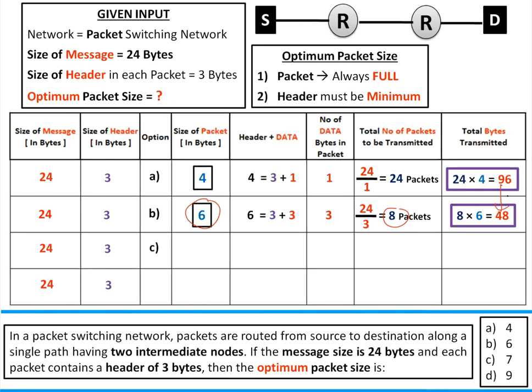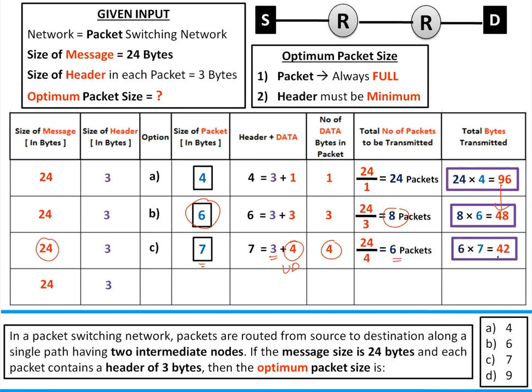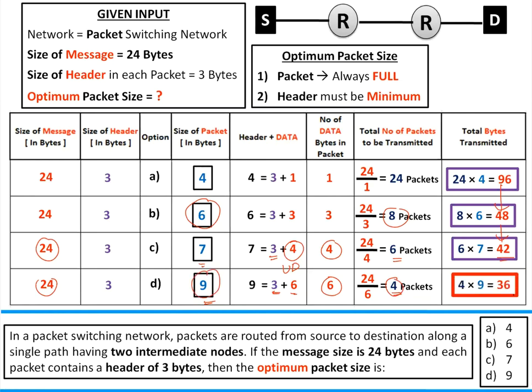Look at the next one. Option C, 7 bytes. That is 3 fixed, 4 bytes user data. So 24 by 4, that is 6 packets, that will be 42. Yes, it is far better than this. How about option D? This will be 9, 9 means 3 plus 6. So each packet is carrying 6 bytes of data. So 24 by 6, that is 4 packets. So ultimately only 4 packets each of 9 bytes, that is 36 bytes transmitted.